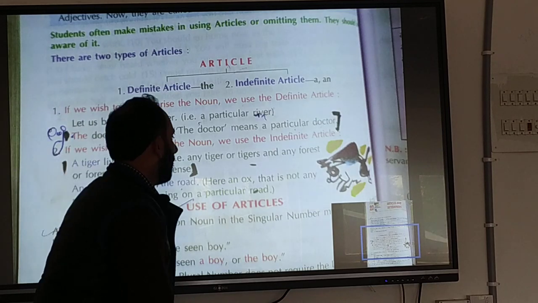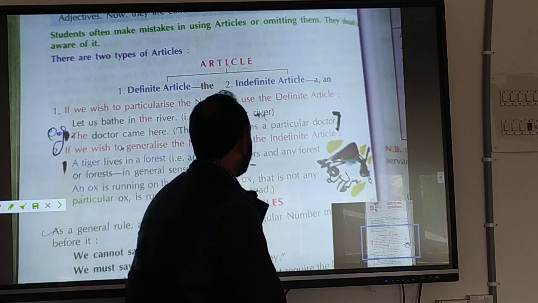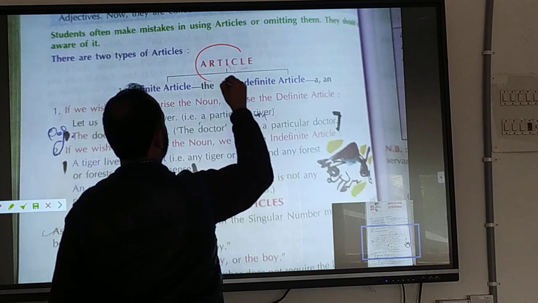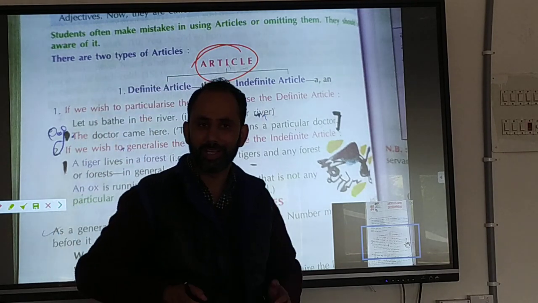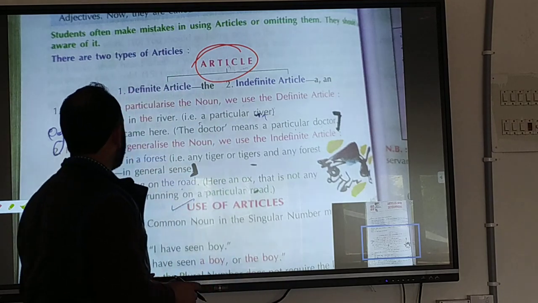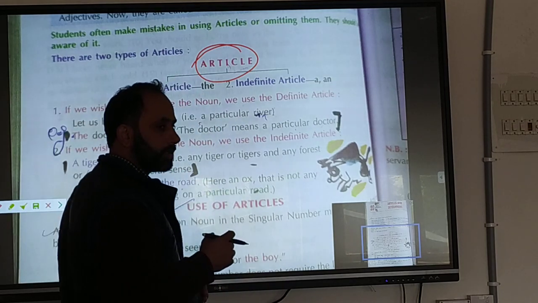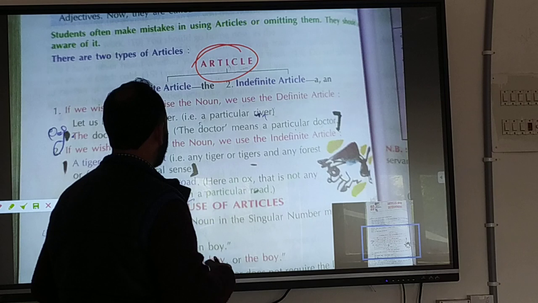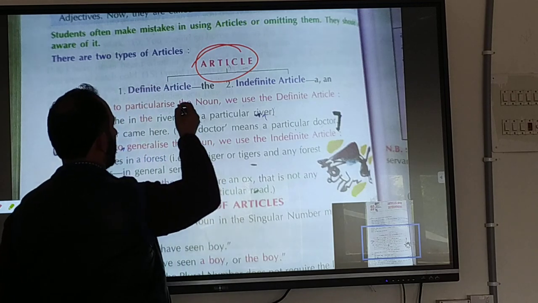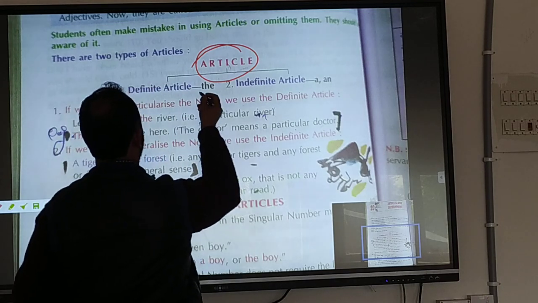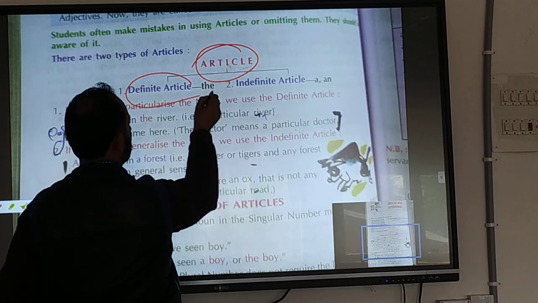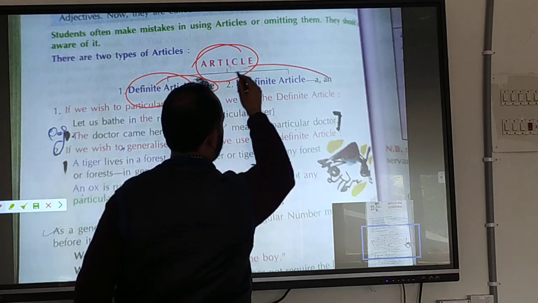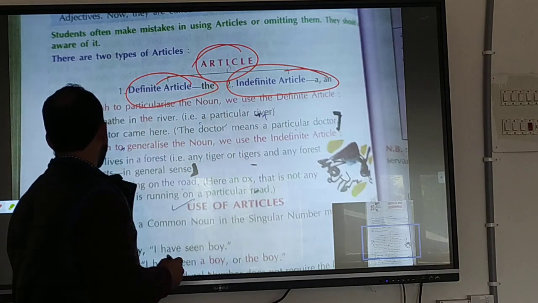I know that you all have learned them, but still I will teach in my own way, that is articles. Articles in grammar are not things, but here they are actually demonstratives or adjectives. They work as demonstrative adjectives. Articles are known to you to be of two types: definite article, the, and indefinite article, a and an.